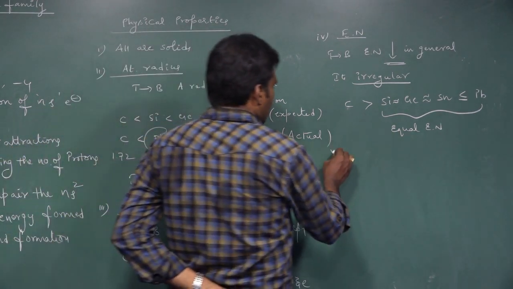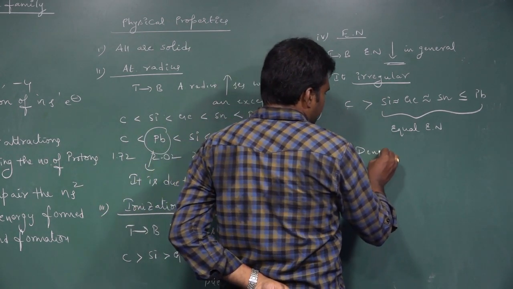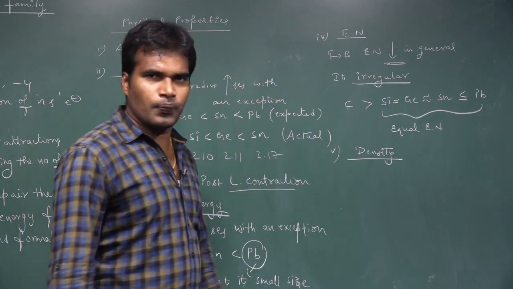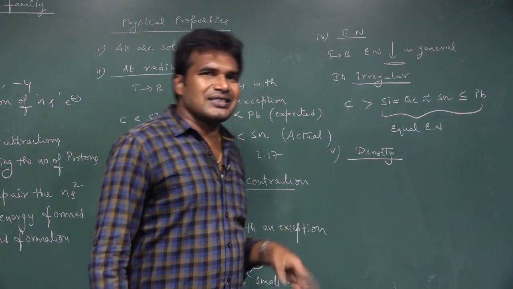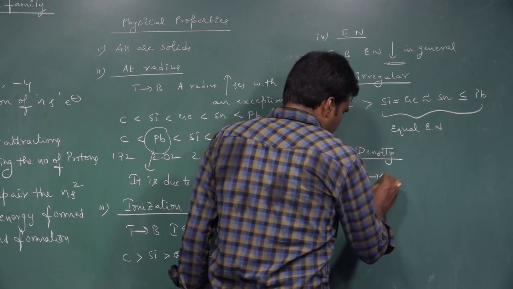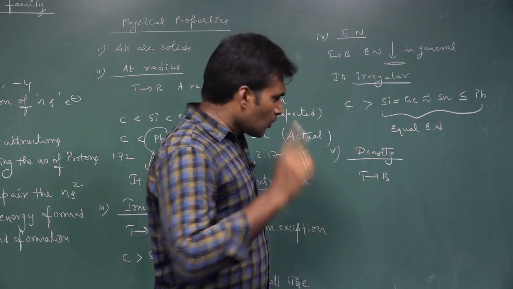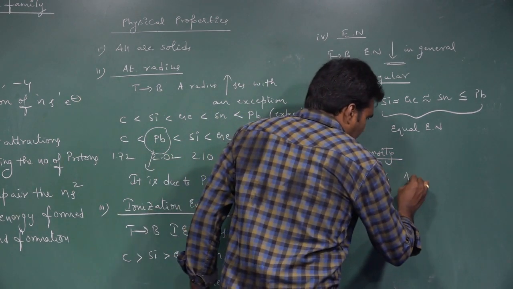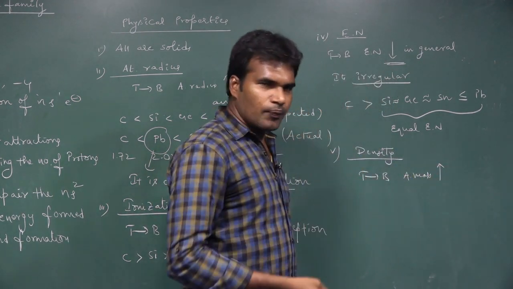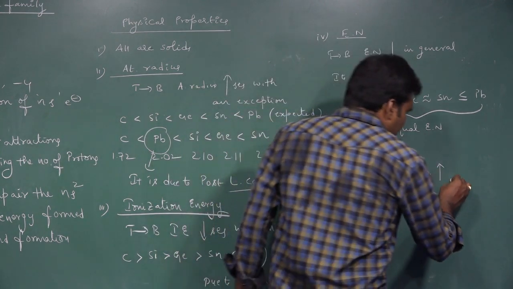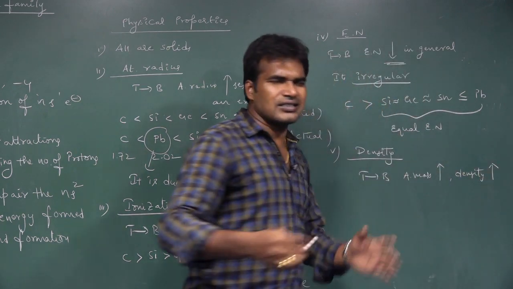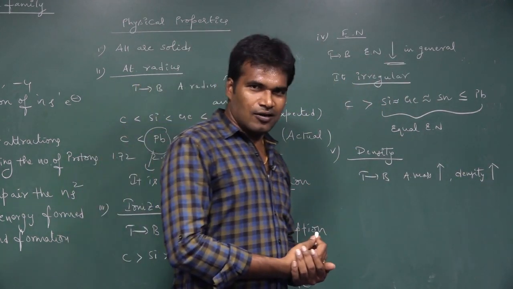Next, move on to the next property: density of these 14th group elements. What is the general order of density? When you go from top to bottom, the atomic mass increases. If the atomic mass increases, the density also increases, because density is mass by volume.